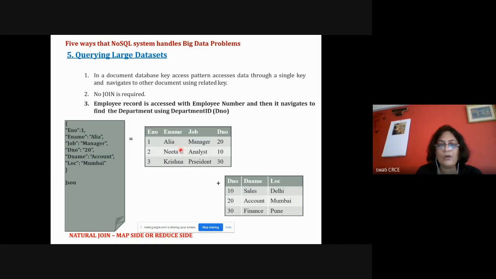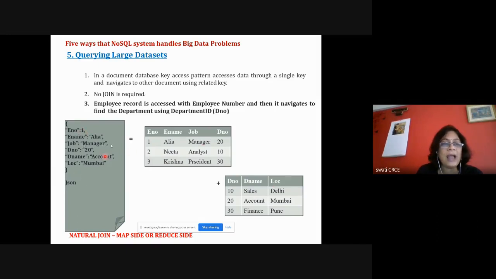This is the employee table of RDBMS; in MongoDB it will be a collection of employee records. One employee, one document, and it is a collection of multiple documents. So one document indicates one row of your RDBMS. It is stored in this way: a collection of employees and a collection of departments.